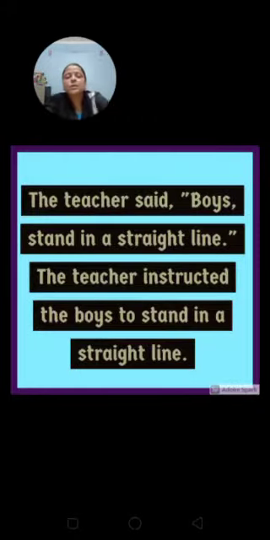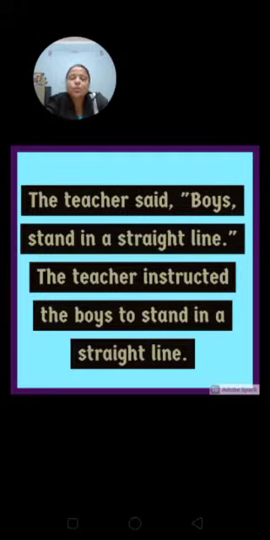Now let's look at the next example. The teacher said, boys, stand in a straight line. Here the teacher is giving an instruction to the students, boys. So how will we change this? The teacher instructed. A teacher can instruct, command or order the children, so here we will use instructed in place of said or told. The teacher instructed the boys. We will remove the comma and inverted comma and copy the sentence as it is. The teacher instructed the boys to stand in a straight line.